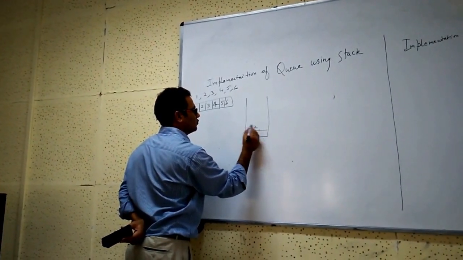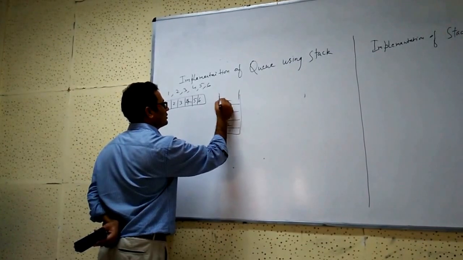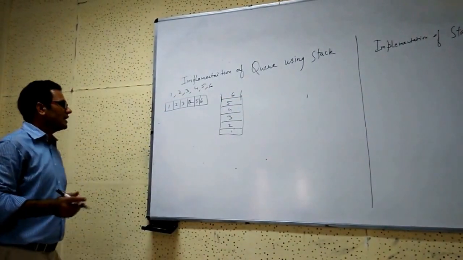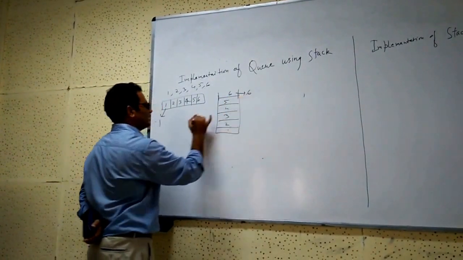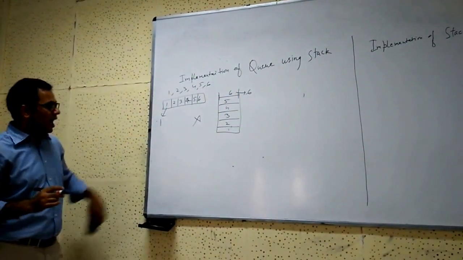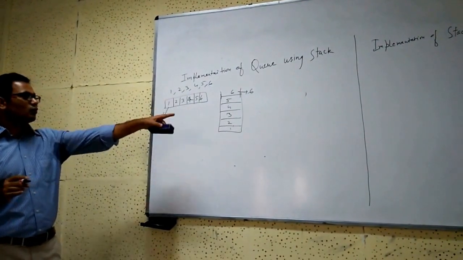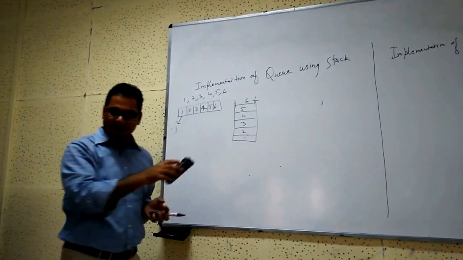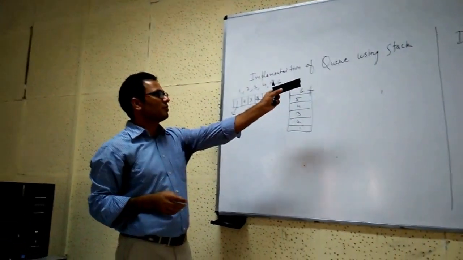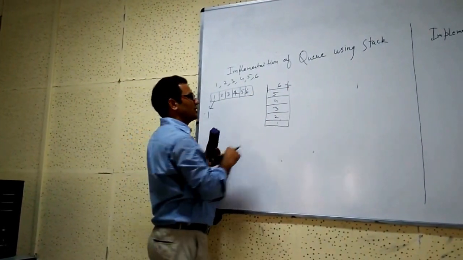1, 2, 3, 4, 5 and 6. If I pop the element here, I will get 1, and here I will get 6. So there is a mismatch. Both are not the same. However, I should get this 1 from the queue also, because we are expecting 1. We are expecting 1 because we want to implement a queue using a stack. But the stack will give 6 because this is the topmost element.